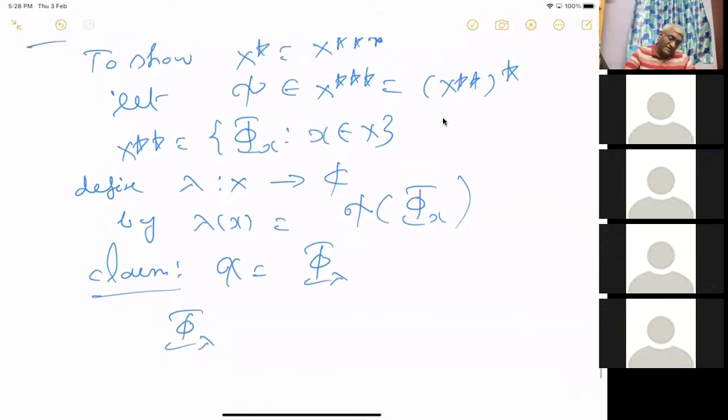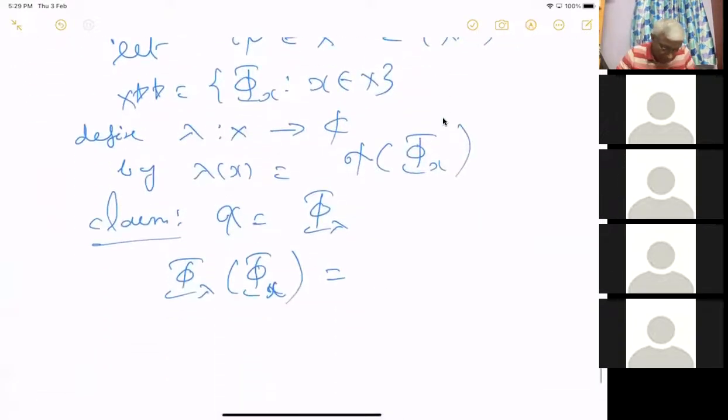Phi lambda is a linear functional on X double star. So you have to evaluate on some phi x, right? Because all X double star is equal to X, so everything is given by phi x. Okay. So phi lambda acting on phi x. That's what you have to see, which is same.